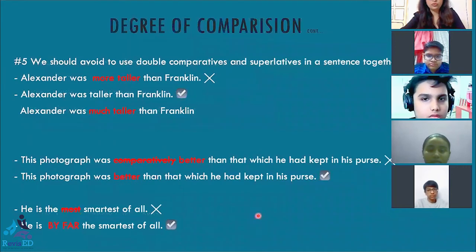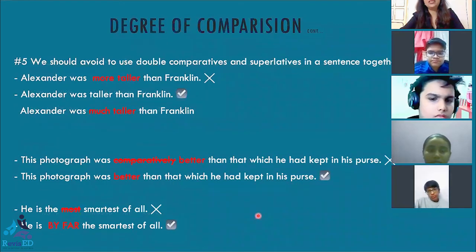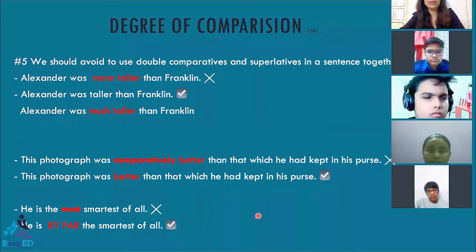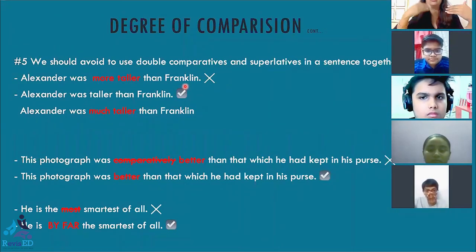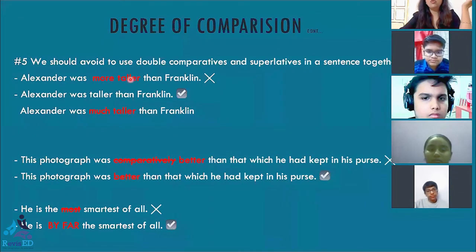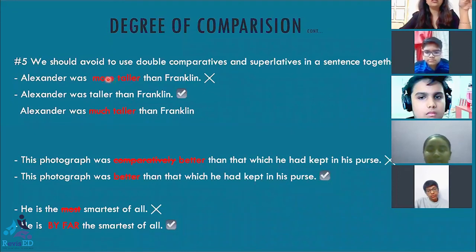Okay, coming over to rule number five. We should avoid using double comparatives and superlatives in a sentence together, as already specified by me. See, Alexandra was more taller than Franklin. Now, what I want to say is if I compare the height of Alexandra and Franklin, Alexandra is taller than Franklin. So taller is sufficient. More taller does not make any sense. This is superfluous. Why? Because taller is saying the same thing and more taller is also saying the same thing. So this is superfluous.